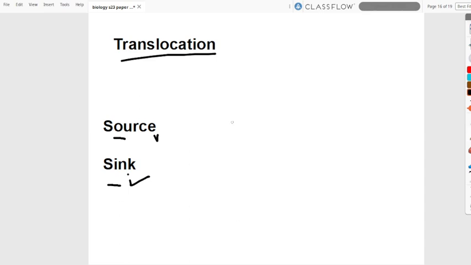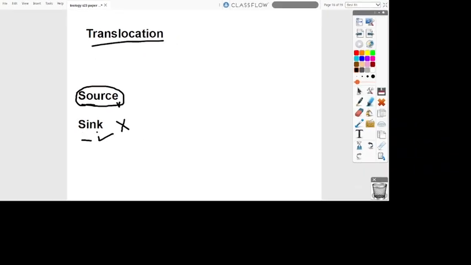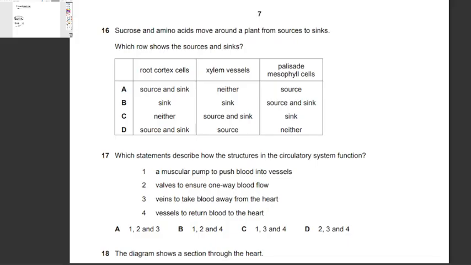Palisade mesophyll cells are the site of photosynthesis, and thus they make their own food, and they can be considered a source, not a sink, because they do not store food. So going back to our question, we can see that the answer is A.